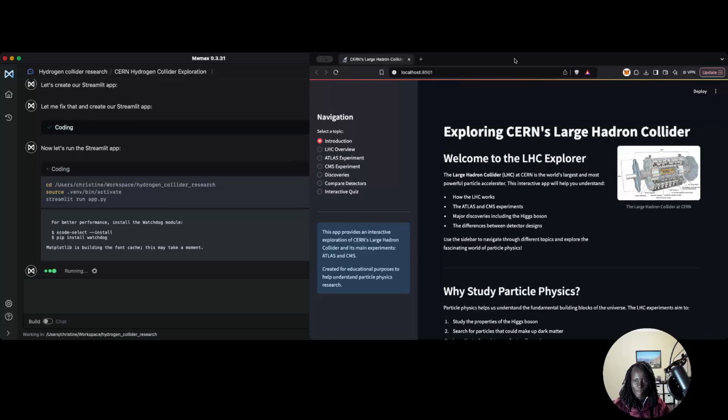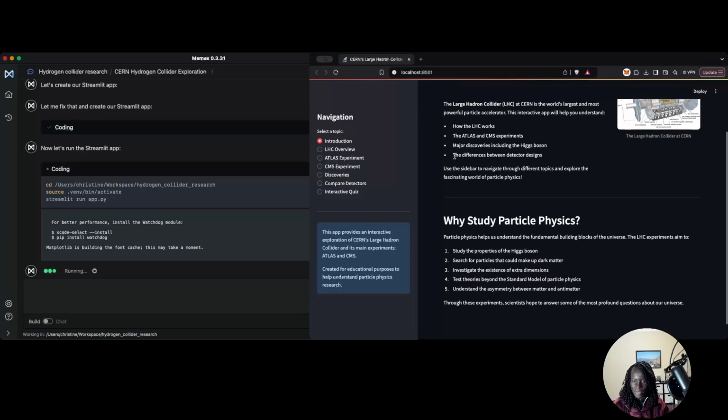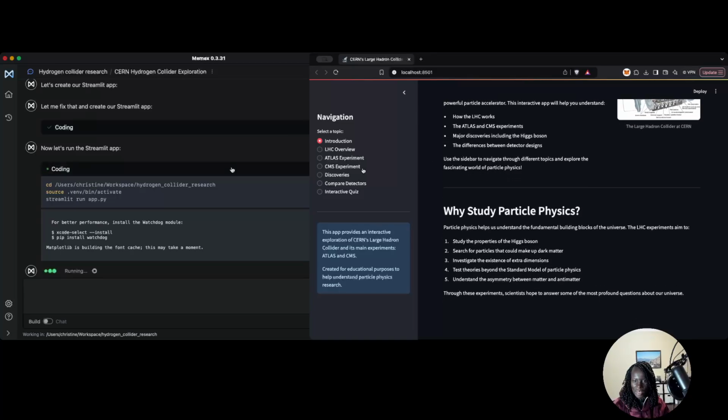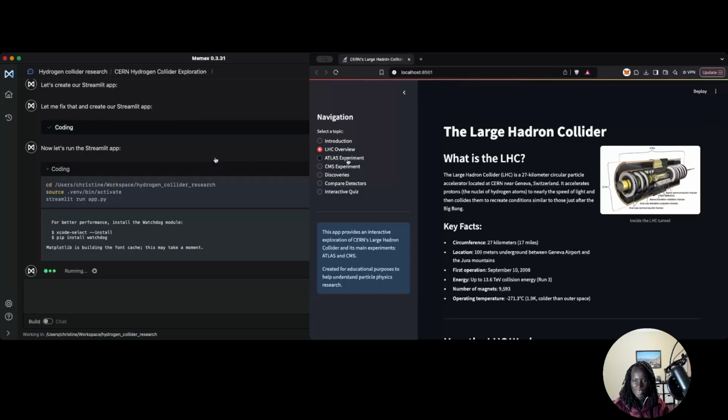It actually gave me the navigation, the introduction, the images that it got, why study particle physics, and I can go in here and just look at the Large Hadron Collider.